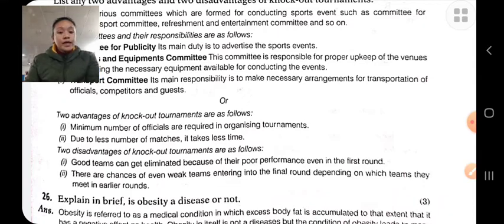A good team may get eliminated. In a knockout tournament, a good team may get eliminated if in the first round there is a competition between good teams. Therefore, sometimes the good team may get eliminated, and so good selection is not possible in a knockout tournament.